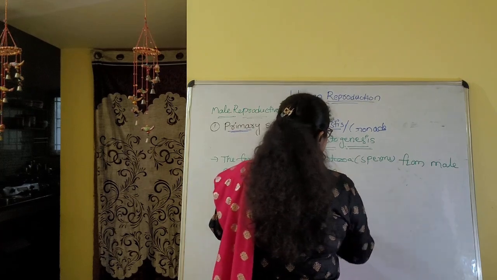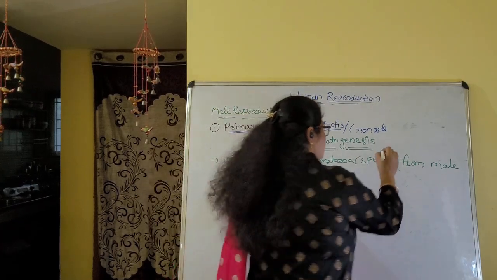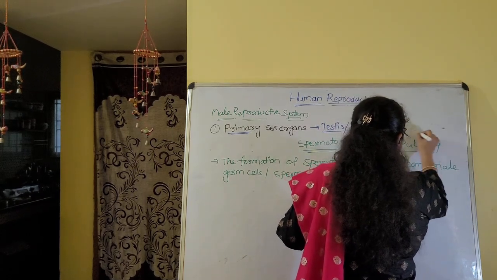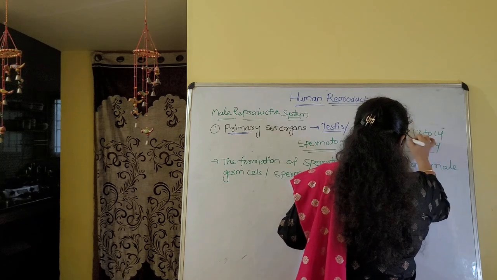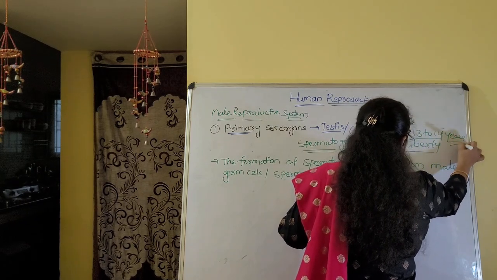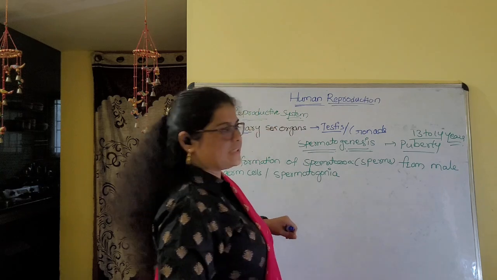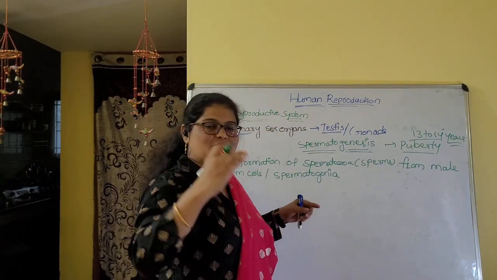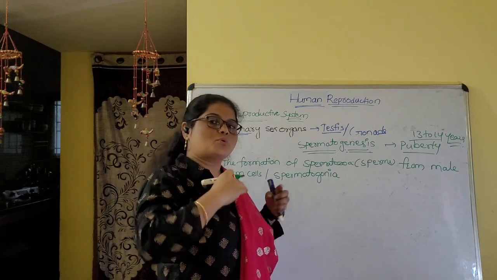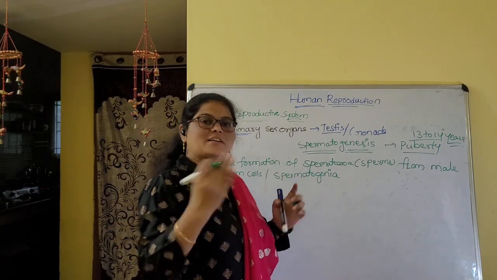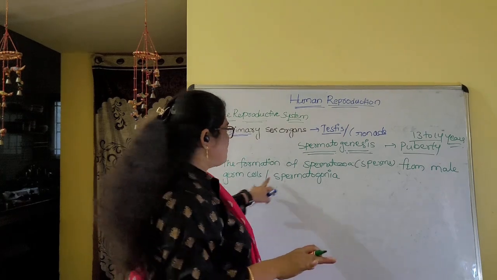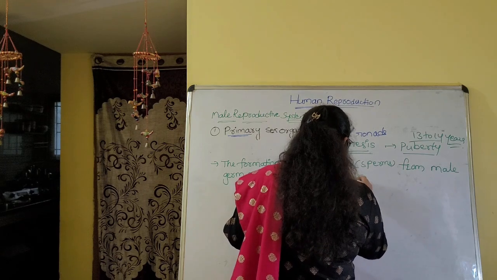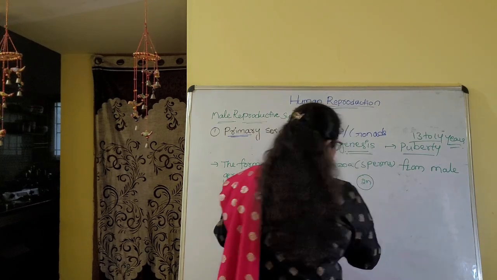The spermatogenesis process starts at puberty, which is 13 to 14 years of age in males. At that time the process starts, and it continues the whole life, up to death. So that is the formation of sperms. Here, spermatogonia are diploid cells.